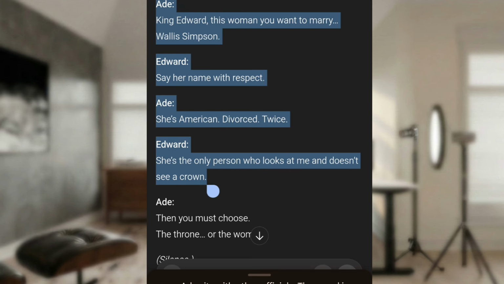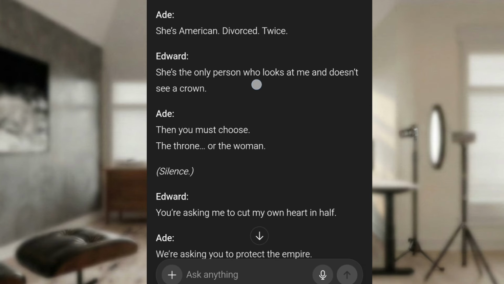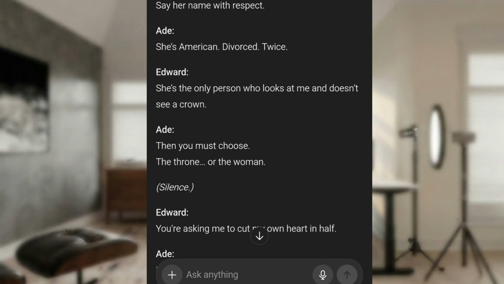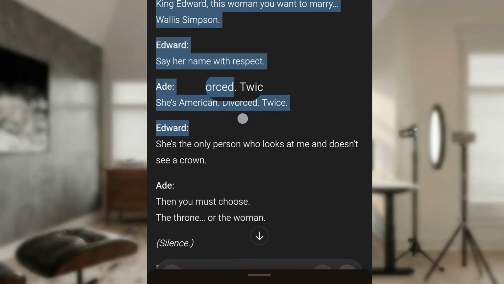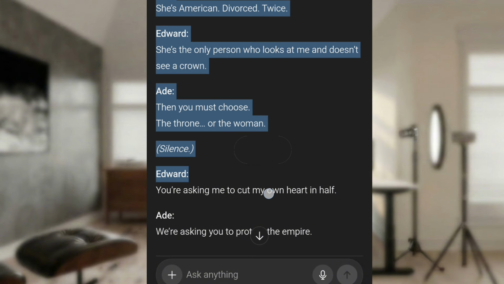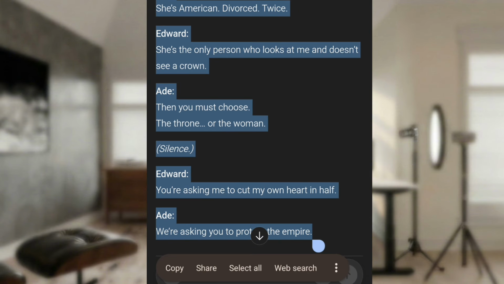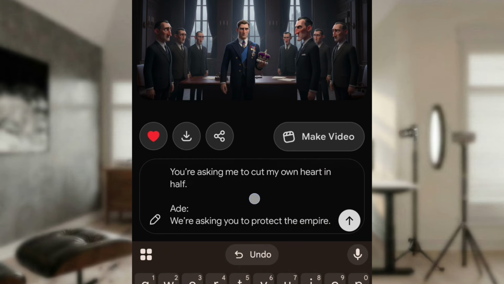Or let's just copy everything once and see if Grok will just generate it. So you go back to Grok and paste what you copied.